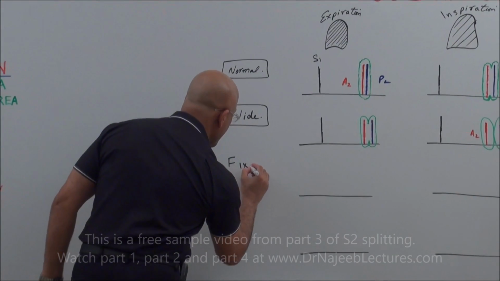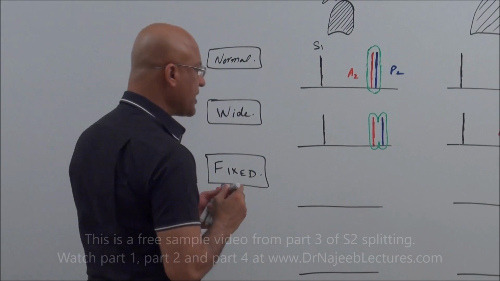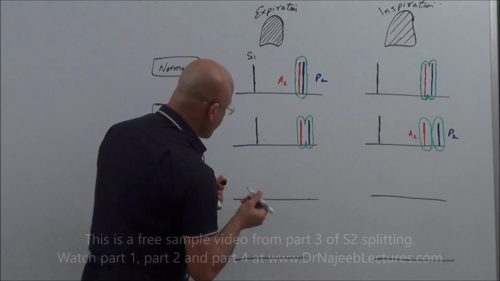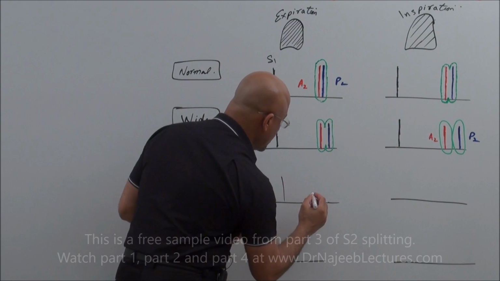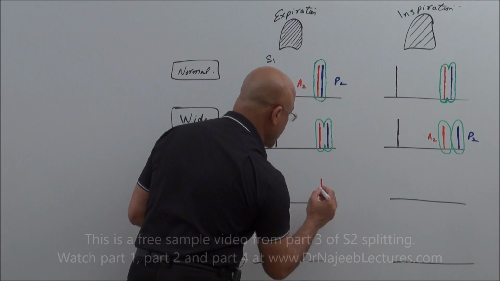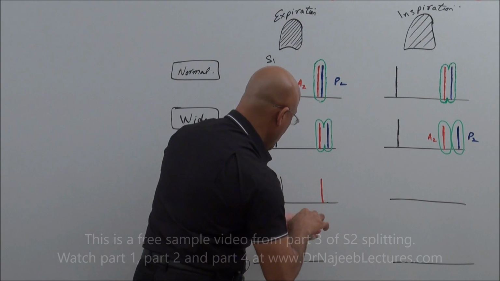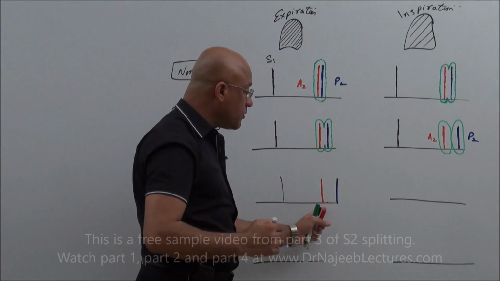Then we come to another pattern of S2 splitting, and that is called fixed S2 splitting. What is fixed S2 splitting? Let me explain. In this patient, of course, there is the first heart sound, then the second heart sound in which there is splitting, an aortic component and a pulmonary component. But why do we call it fixed splitting?